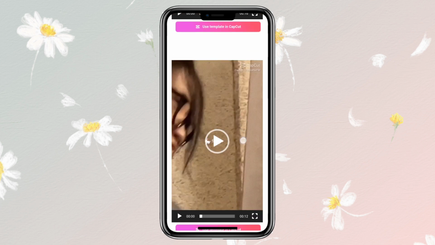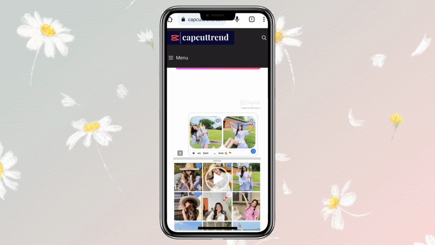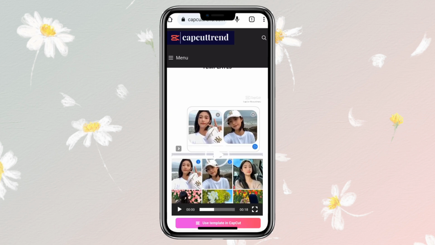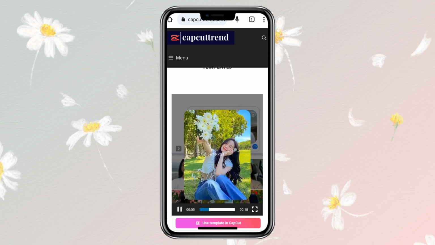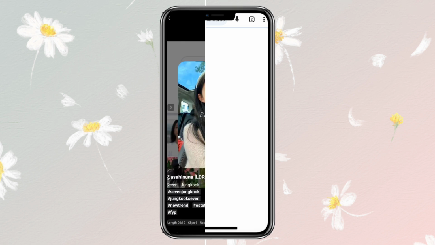Preview all the videos and choose the one which you like the most. To use the template, click on the Use Template in Capcut option given below each videos. After clicking on Use Template in Capcut option, you will be automatically switched to Capcut.